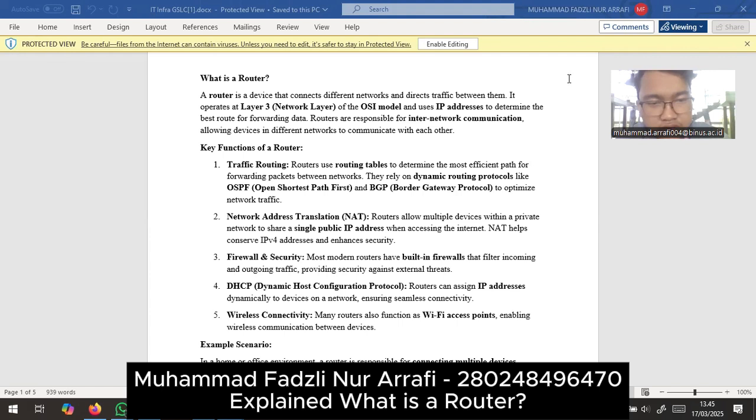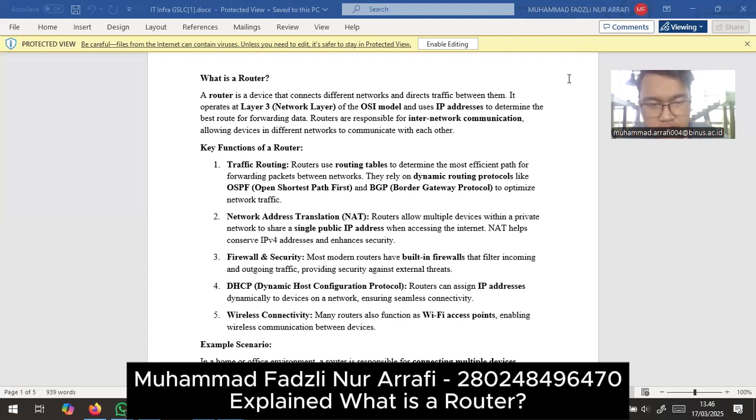Key functions of a router. One, traffic routing. Routers use routing tables to determine the most efficient path for forwarding packets between networks. They rely on dynamic routing protocols like OSPF, Open Shortest Path First, and BGP, Border Gateway Protocol, to automate network traffic.